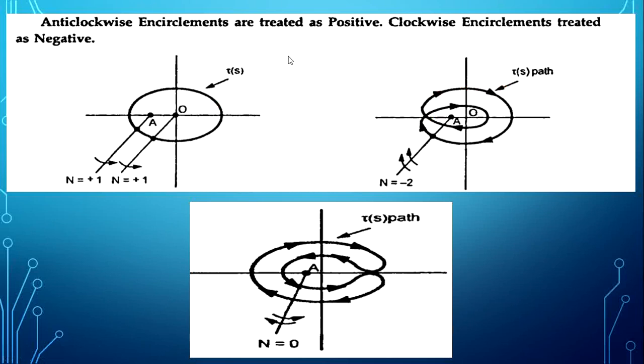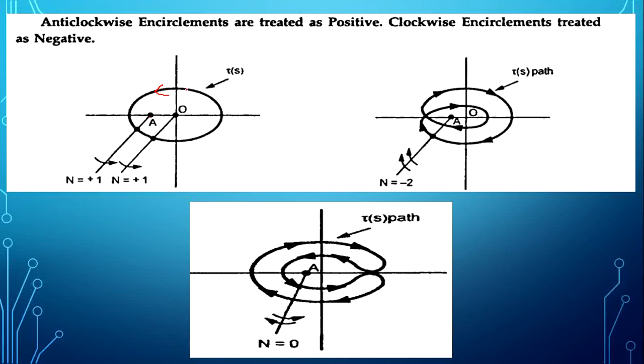Surrounding this point, in the first figure, this is point A. From point A, draw a vector. Here, just as a difference, they have also drawn a vector from point O, but the encirclement is calculated only based on the point A. How many encirclements are happening for point A?